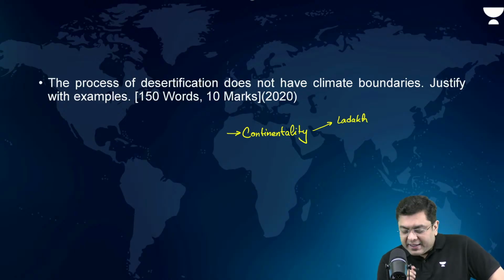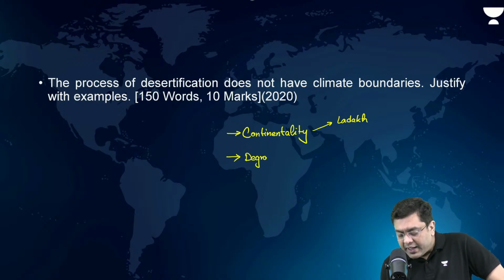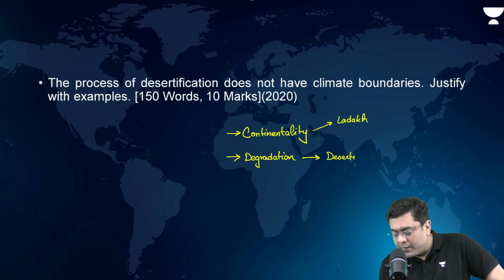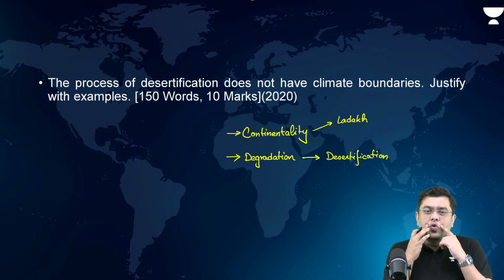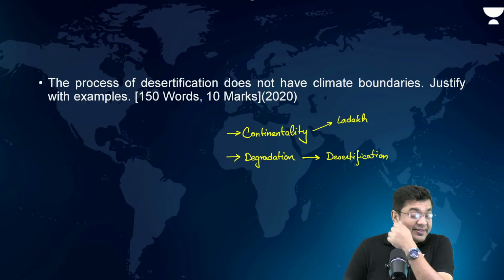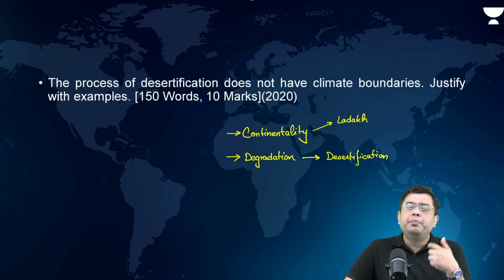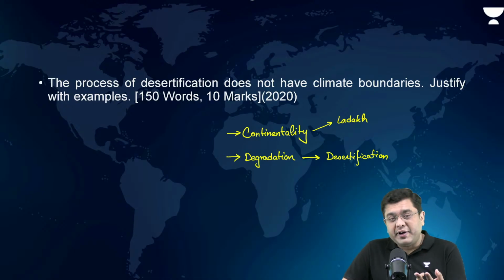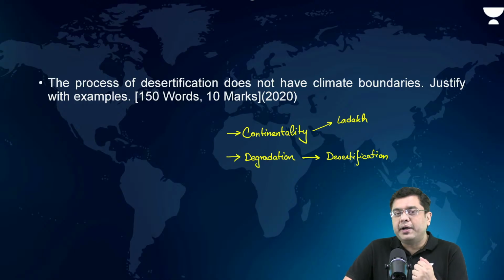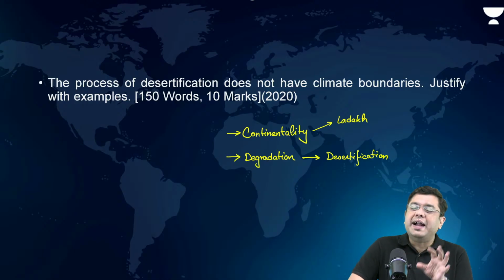Okay. Other than that, you also have to establish a relationship between land degradation and how land degradation eventually will lead to desertification. So, when we say land degradation owing to multiple factors such as, let's suppose, drought cycle, pollution, excess use of fertilizers, saline soil condition due to over irrigation, monocropping patterns, all of these can lead to land degradation.